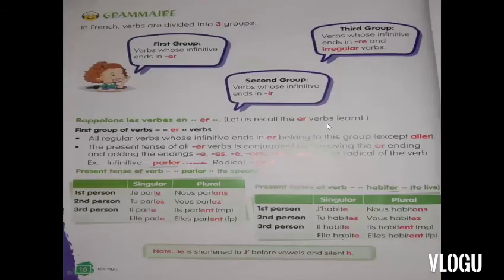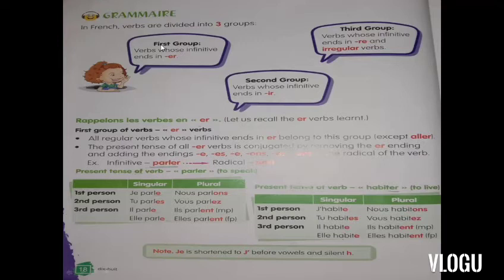Okay, so now we will learn different things. The grammar portion we will come to. Now in French, verbs are divided into three groups. The first group is known as verbs whose infinitive ending is er. You have to listen to this very carefully. If you understand these groups of verbs, you will understand this whole chapter. So I will try to make you understand perfectly and in an easy way.